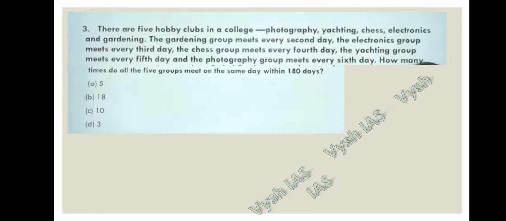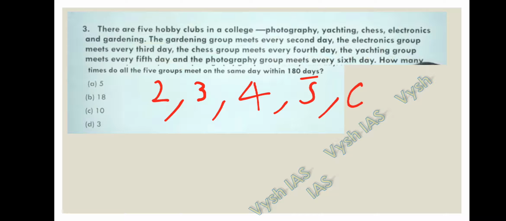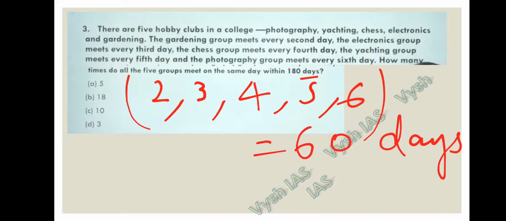The gardening group meets every second day, the electronics group every third day, the chess group every fourth day, the yachting group every fifth day, and the photography group every sixth day. We have to find the LCM of all these. I have told you how to find the LCM. If you find the LCM, it will result as 60 days.